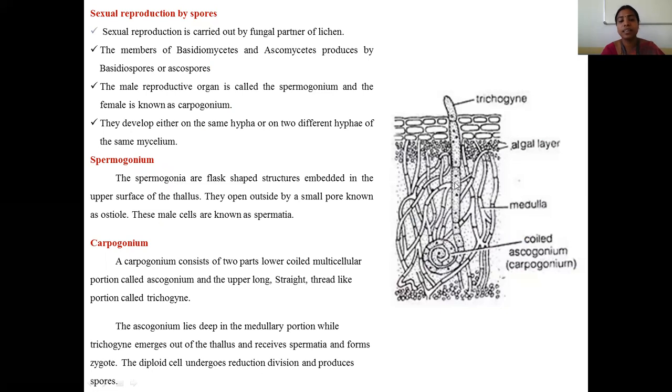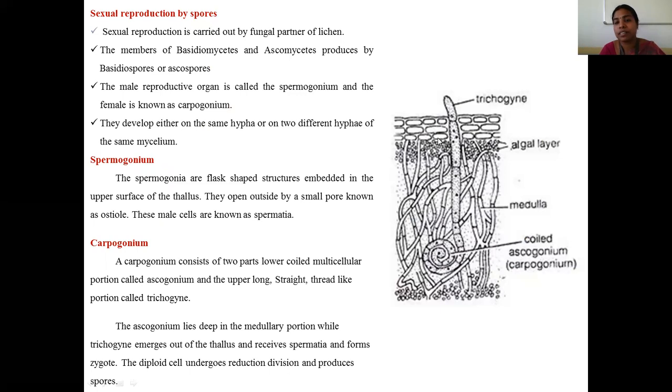Let me clarify with this slide. So here the spermagonium, that is the male sex organ which produces spermatia, is present in the upper cortex. And the carpogonium consists of two parts here. The basal part is the highly coiled ascogonium, and the top portion is the erect, straight trichogyne.